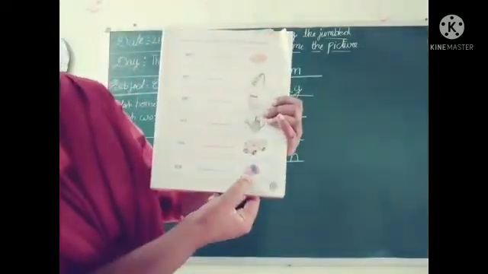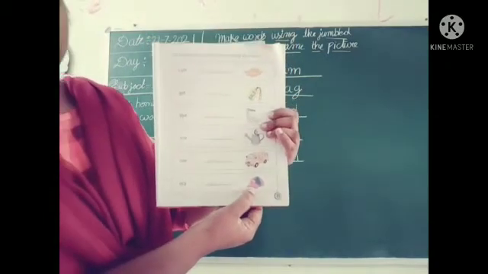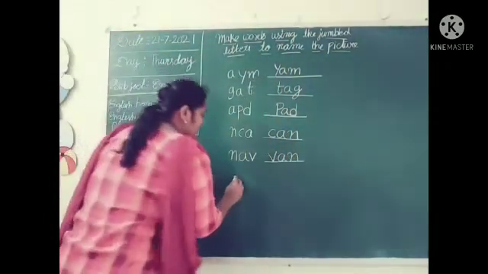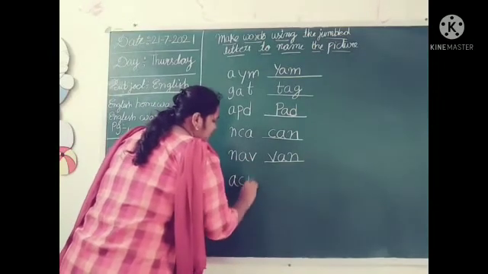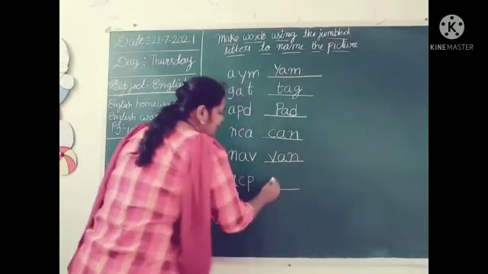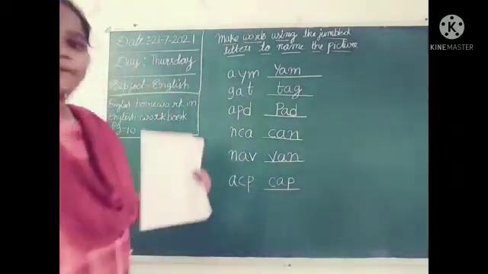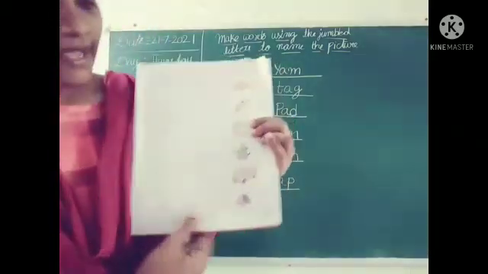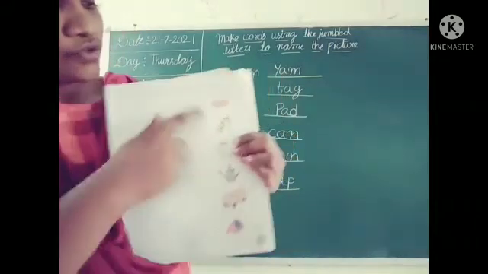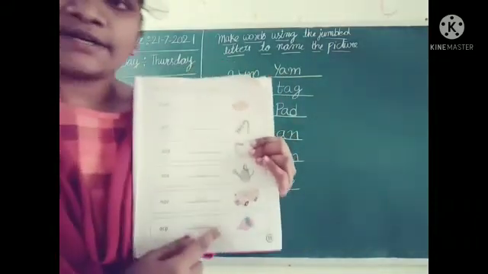And see the next one. What is this picture children? Yes, this is the picture of cap. They give A-C-P. What is the correct spelling of the cap? C-A-P, cap. Okay, this is the spelling of the cap. Like that, you see the pictures and write the correct words.